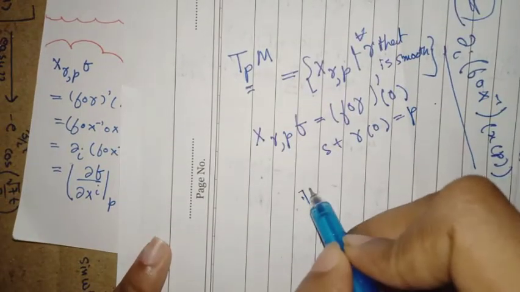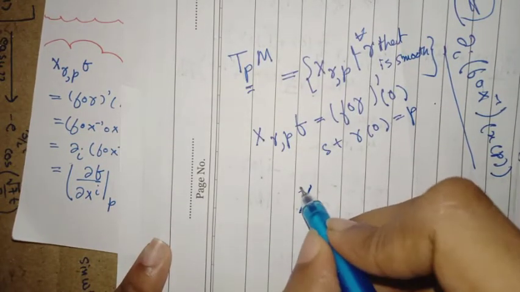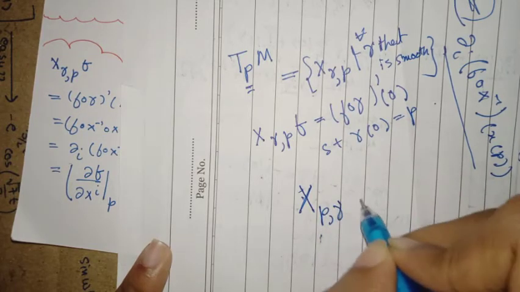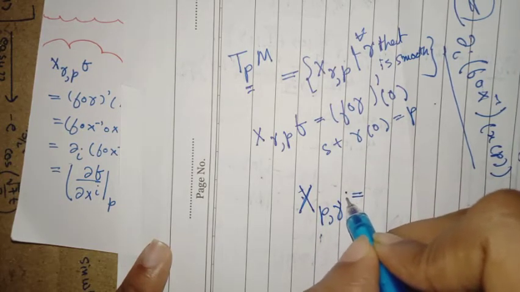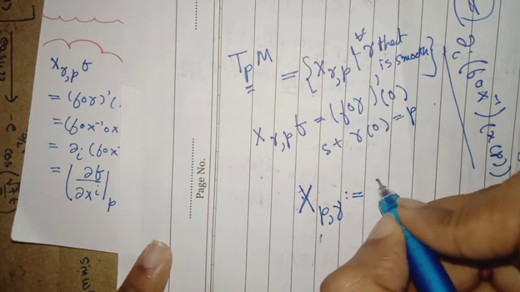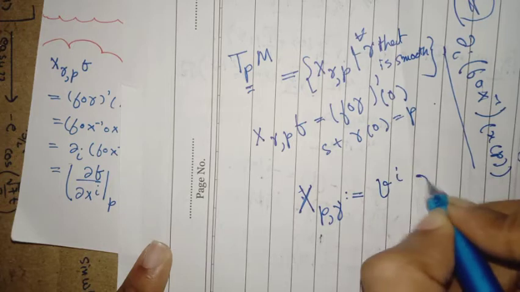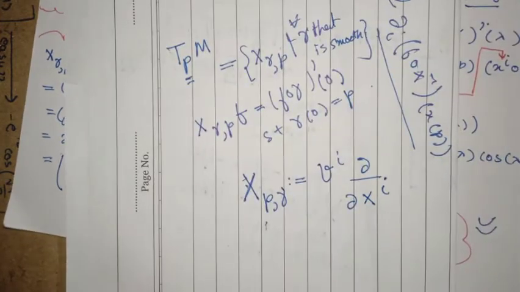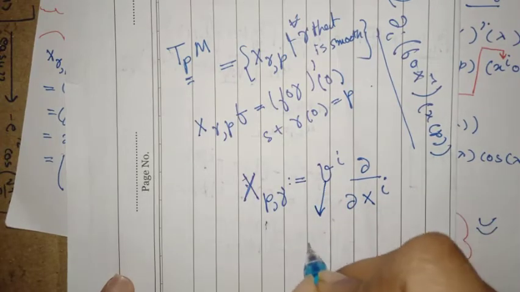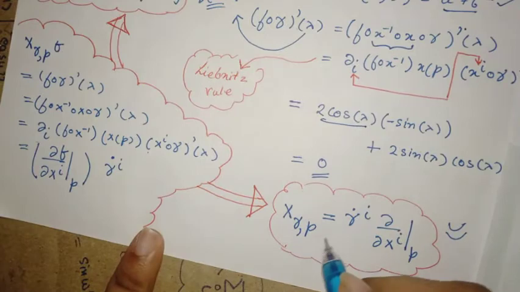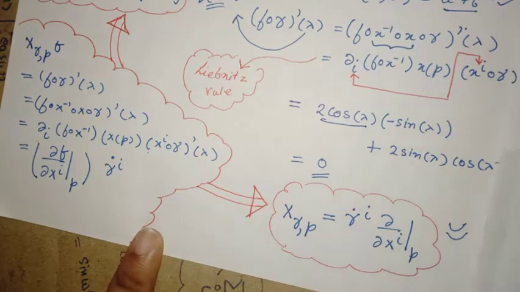And then to avoid using this C infinity function, we made another formalism in this manner, and then we said any X belonging to a point p and a curve gamma is actually derived to be of this form, such that this v^i is related to gamma, because you see this is the relation between gamma and v^i.